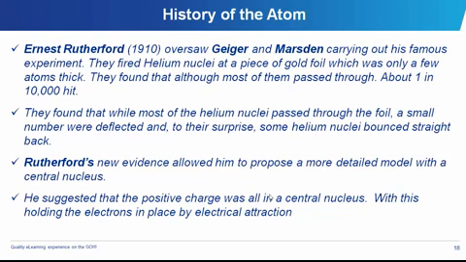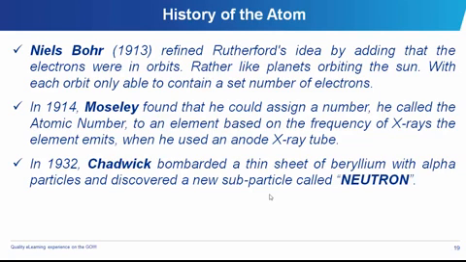In 1910, Rutherford oversaw the works of Geiger and Marsden, and that led to the discovery that the atom actually had a core, that is, a nucleus, and it also has the outer part. So that led us to another new discovery which continued the quest for knowledge.